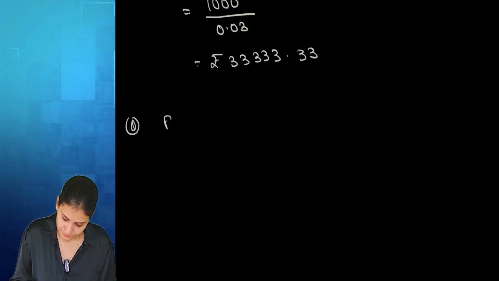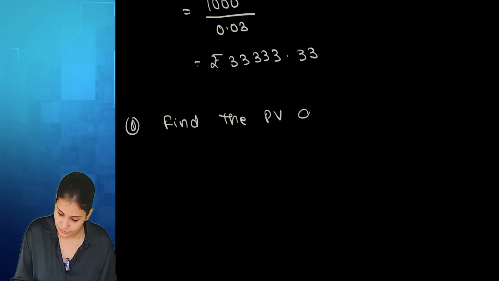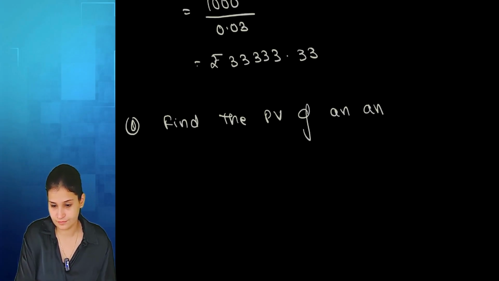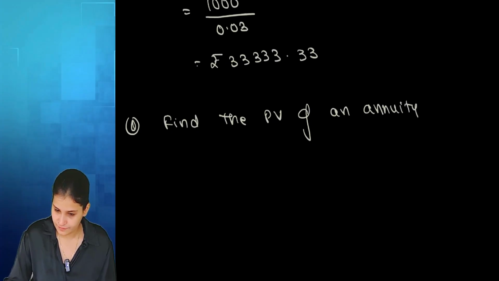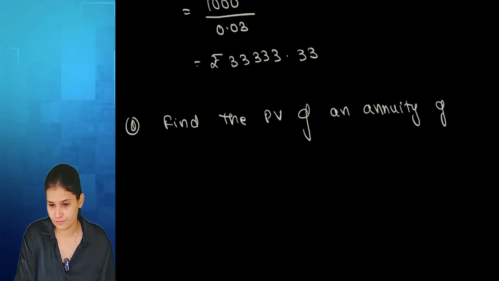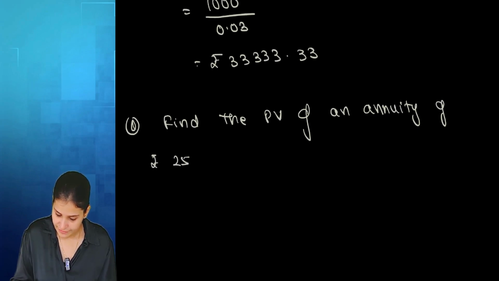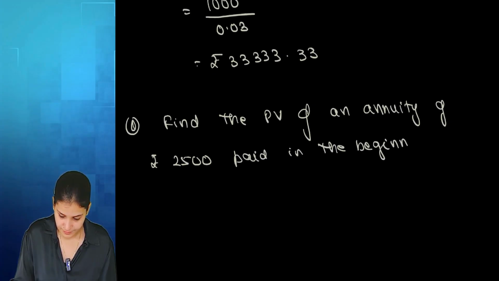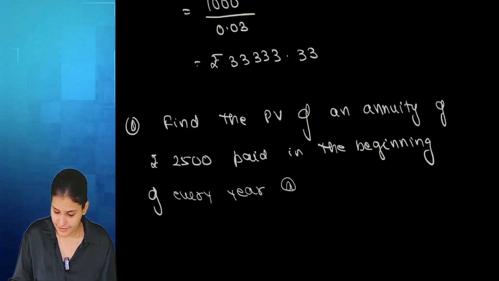Suppose, find the present value of an annuity of rupees 2500 paid in the beginning of every year at the rate of 5% per annum, continuing forever.